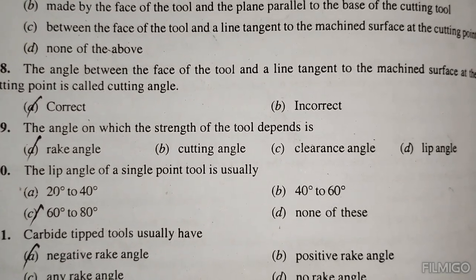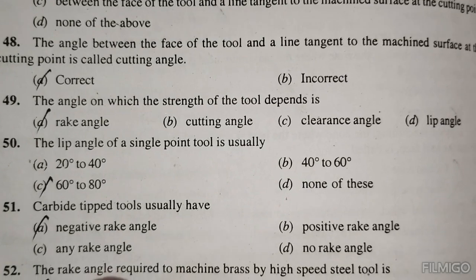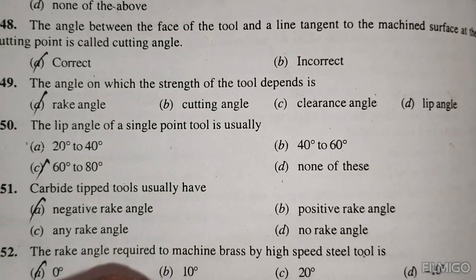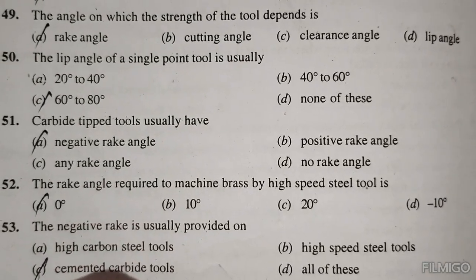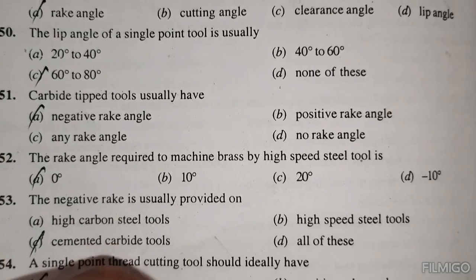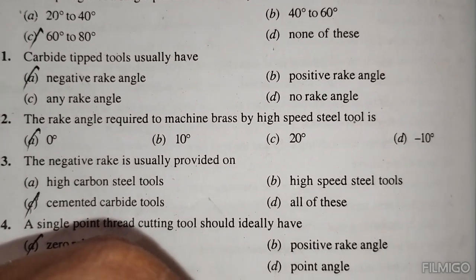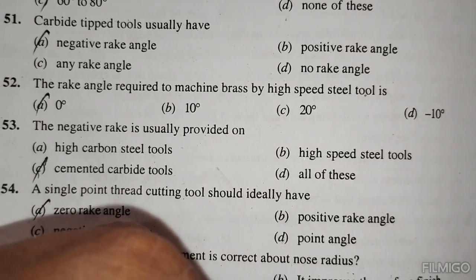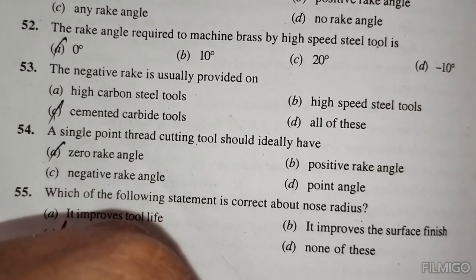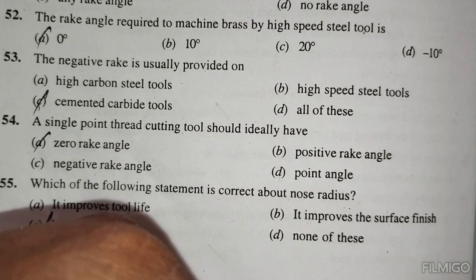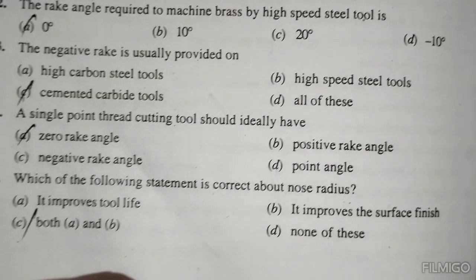The angle on which the strength of the tool depends is the lip angle, not the rake angle. The lip angle of a single point tool is usually 60 to 80 degrees. Carbide tipped tools usually have a negative rake angle. The rake angle required to machine brass with a high speed steel tool is 0 degrees. Negative rakes are usually provided in a cemented carbide tool. A single point thread cutting tool should ideally have 0 rake angle.